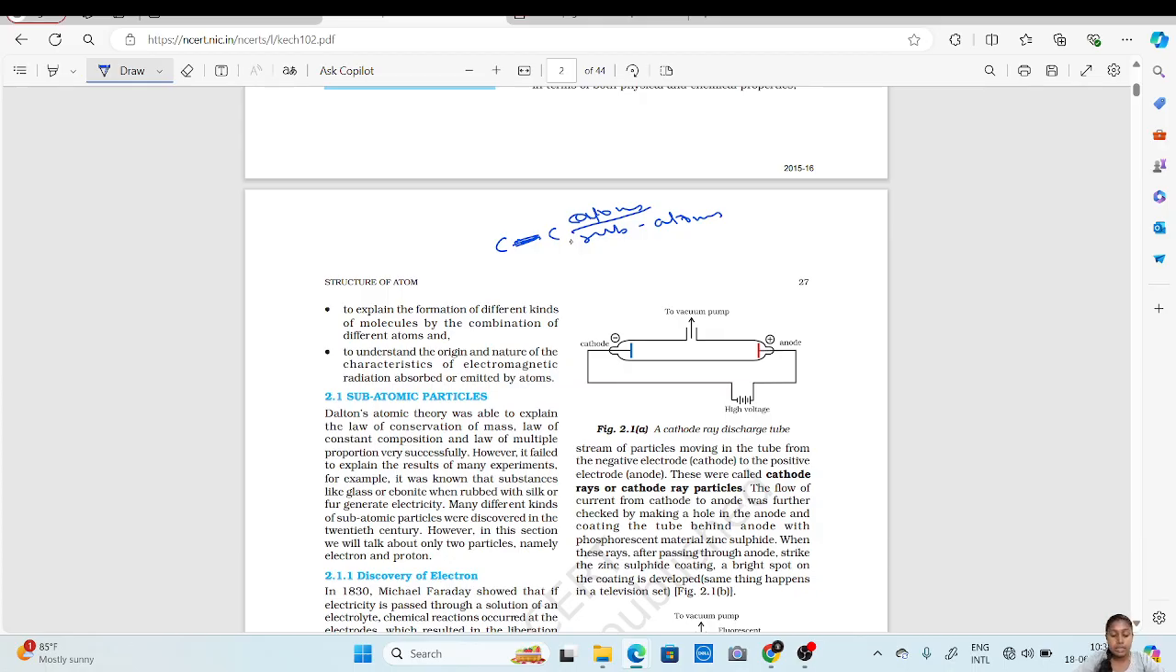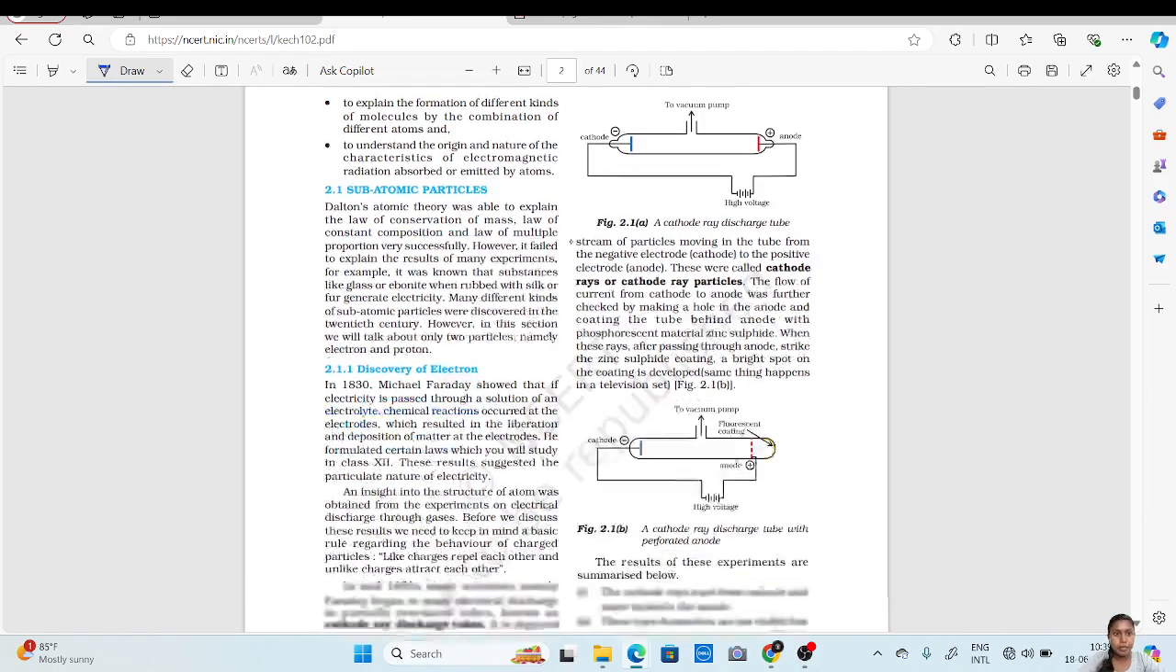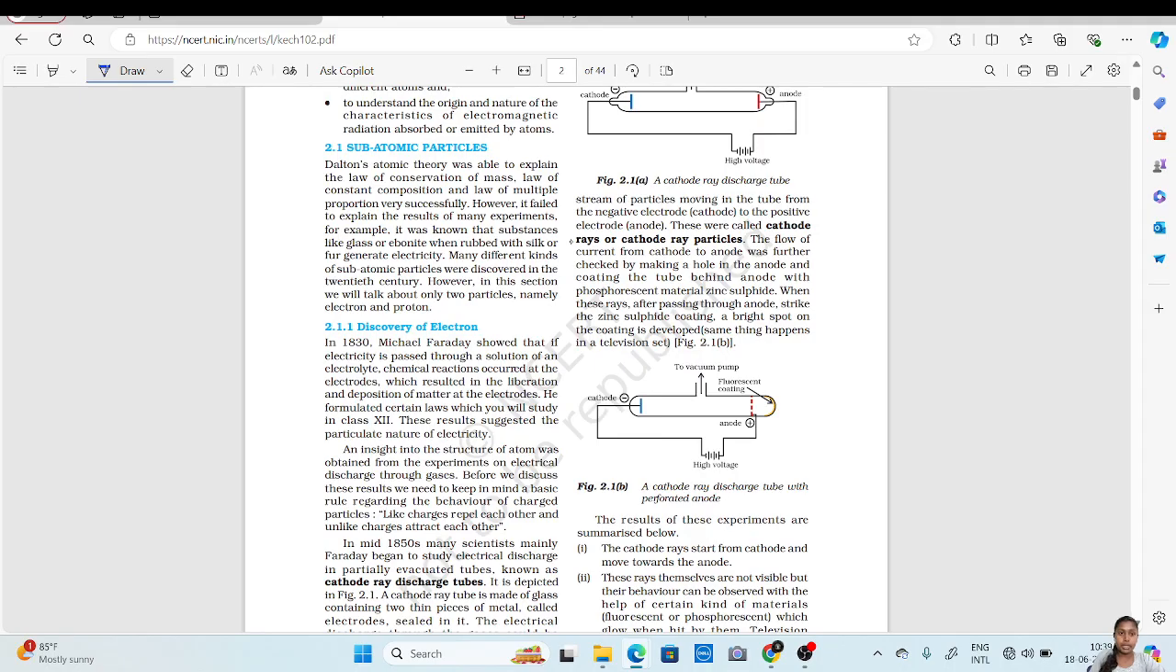Unless subatomic particles are involved, there is no bond formation or emission or absorption of any kind of energy. So these were the things that could not be explained by the atomic theory given by Dalton. That's why his theory was eventually ruled out. So now we'll see about the subatomic particles. Now what are subatomic particles?